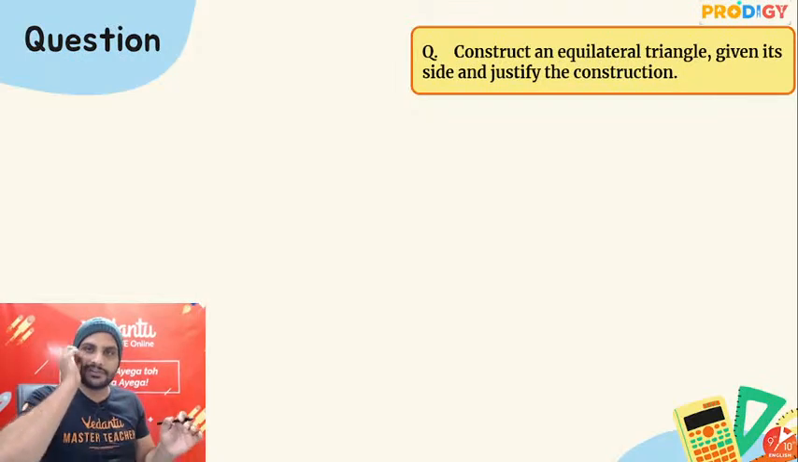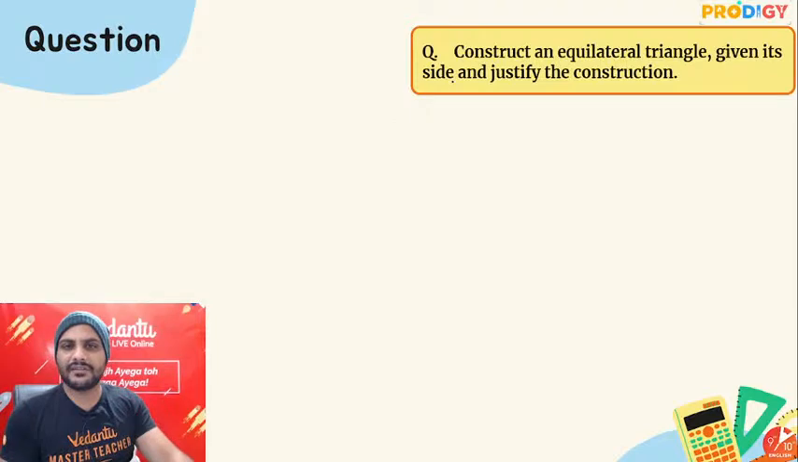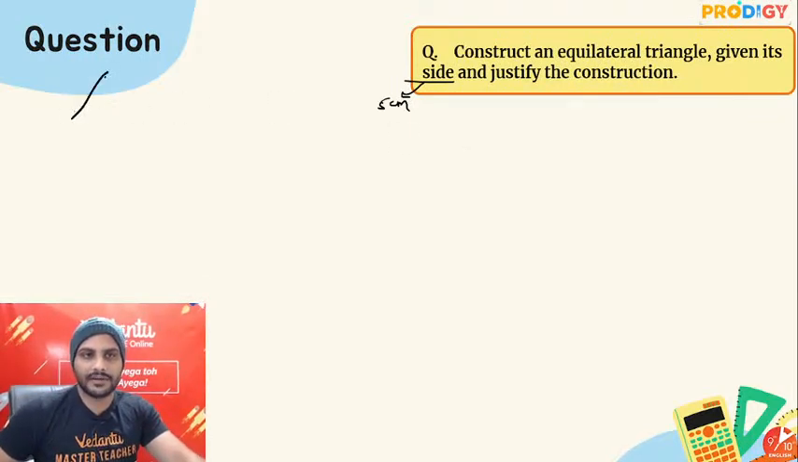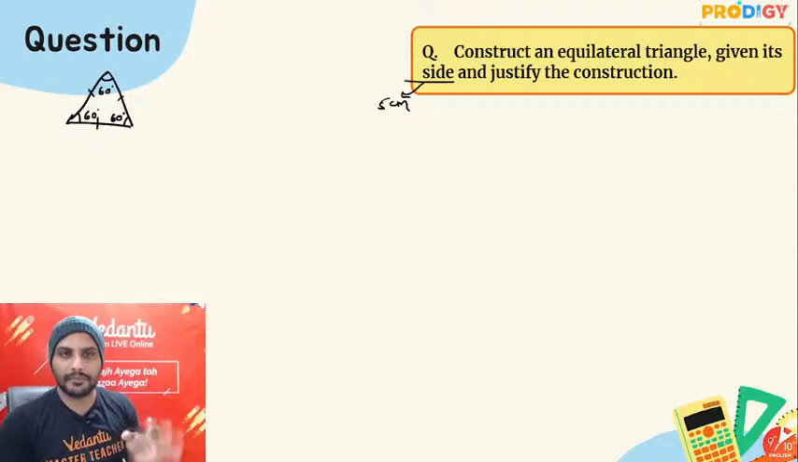Now let's look at this question. Construct an equilateral triangle given its side and justify the construction. The side is given. Let's say you can take anything as 5 centimeters. Anything you want. Construct an equilateral triangle. So look, in these kinds of constructions, look at the rough diagram of an equilateral triangle. We know in an equilateral triangle all the sides are equal. And all angles are also equal, and all equal angles are equal to what? 60 degrees. Now this can be drawn in many ways. You can draw this equilateral triangle in different ways.